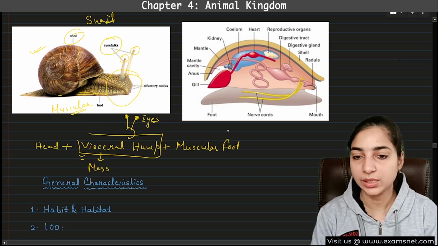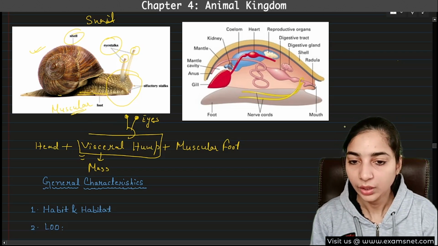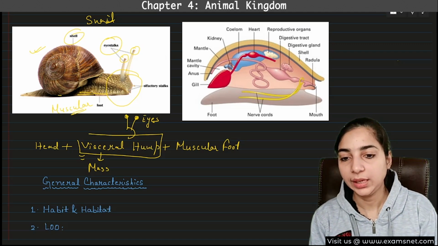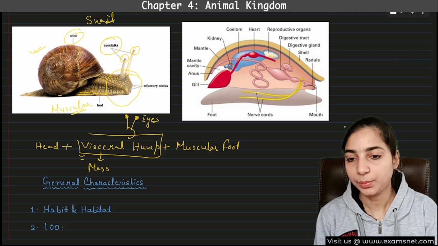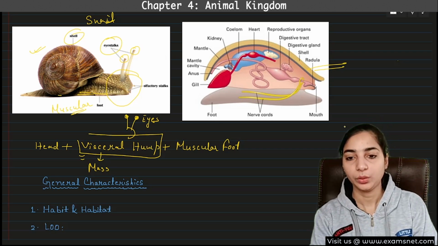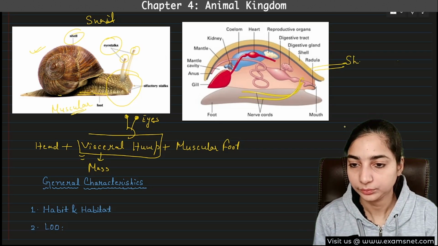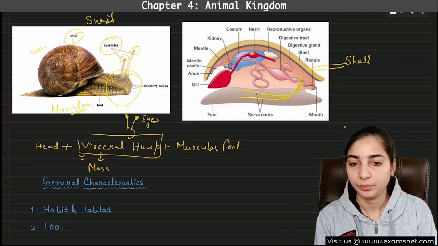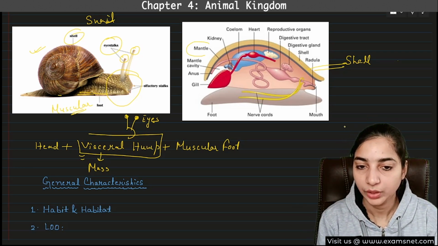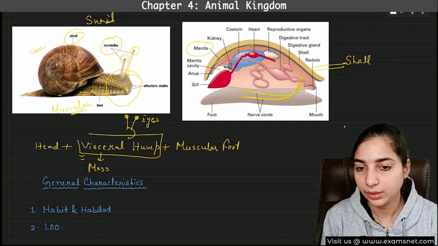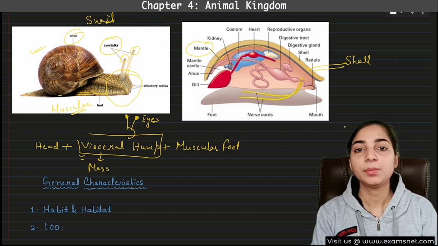This is the most explanatory diagram. Here you can see the uppermost part, yellowish in color. This uppermost yellowish part is the shell. Below this, there is a gray color lining. Can you see? This is the mantle. The gray color lining is the mantle. Now, what is the mantle?